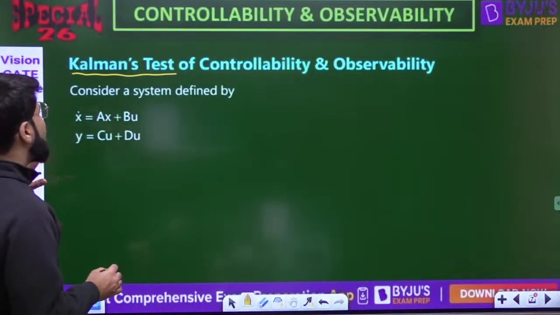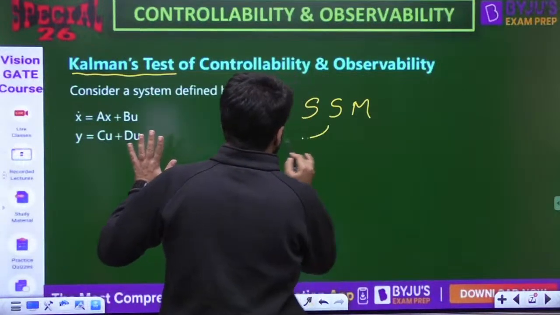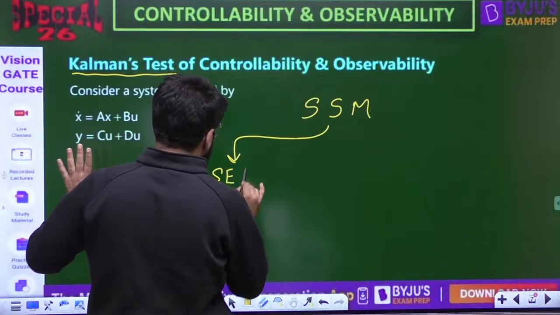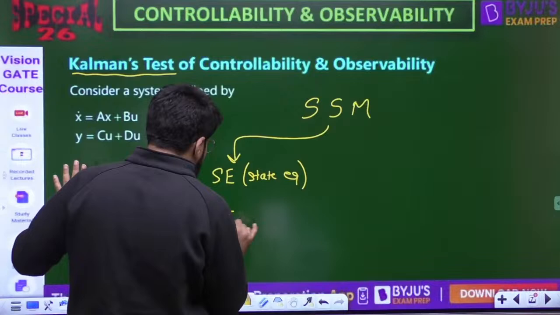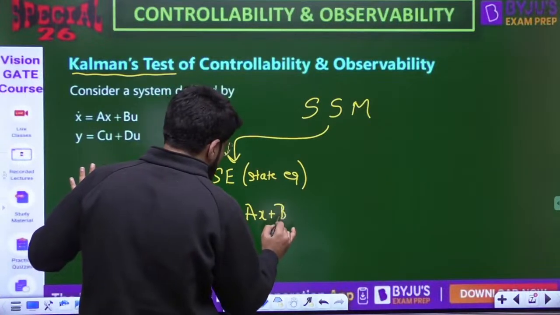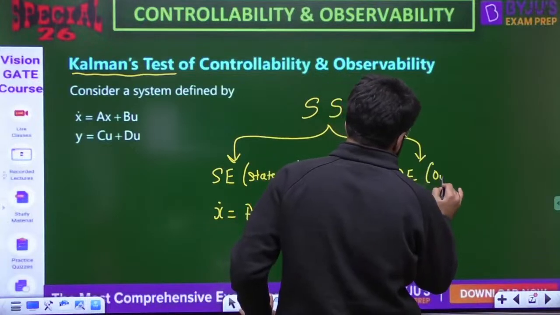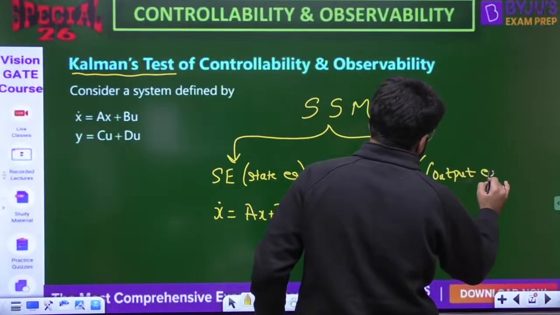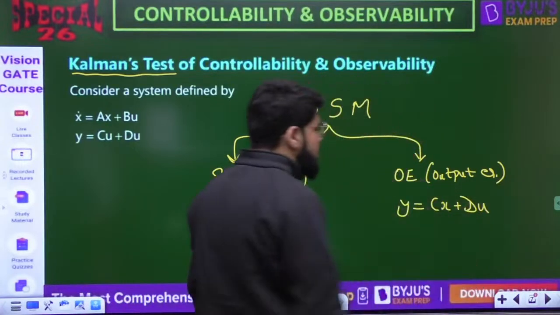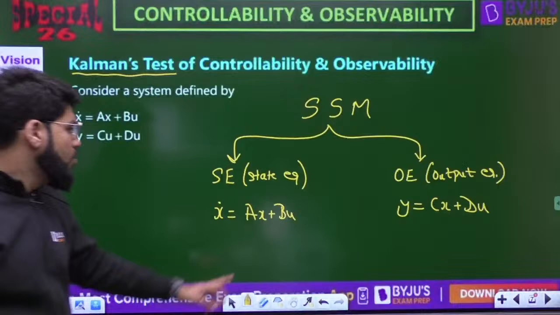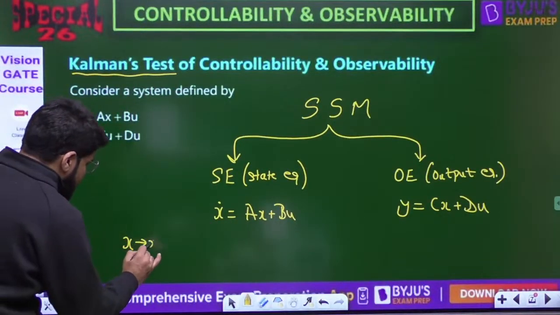Suppose you have the state space model defined by, you know, whenever I talk about a state space model, it always has two parts: state equations, which is x dot equal to Ax plus Bu. And the next part in any model is the output equation, and that is y equal to Cx plus Du, where u is the input, y is the output, x is the state vector. When I say x here, I mean x(t).